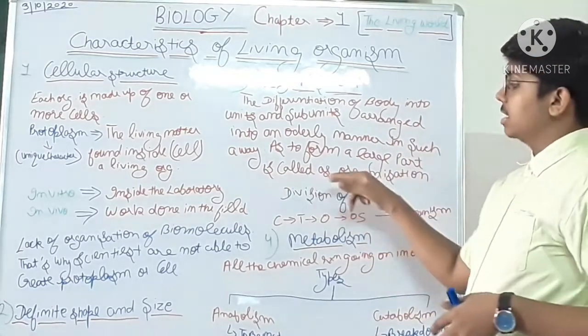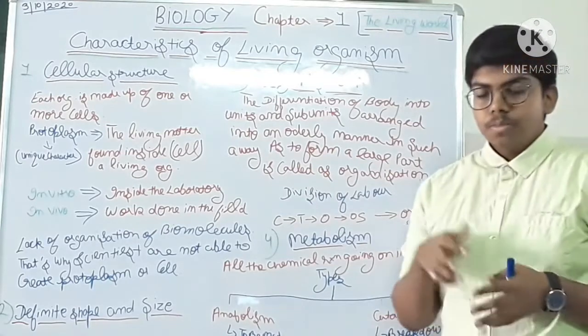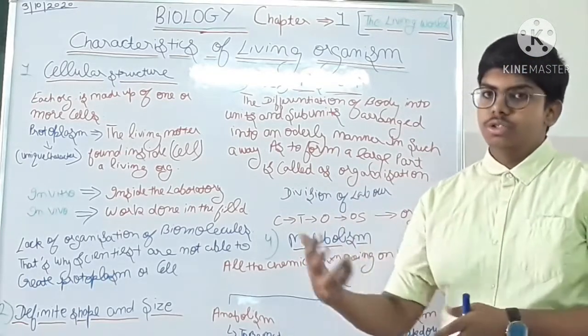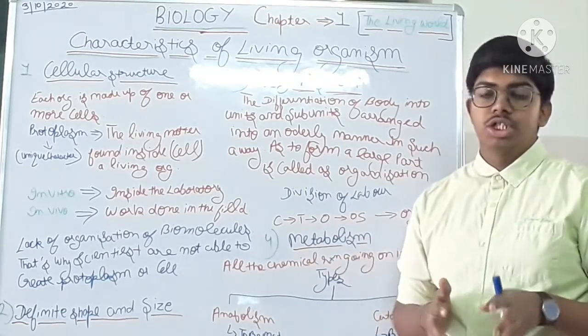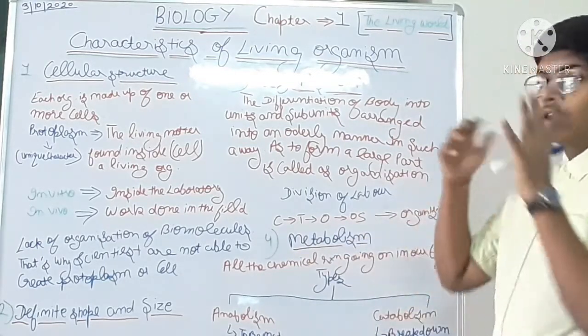As our body is divided into units and subunits, arranged in an orderly manner to form a large unit, that is called organization: the arrangement of units and subunits in our entire body working in cooperation with each other forms an organization.